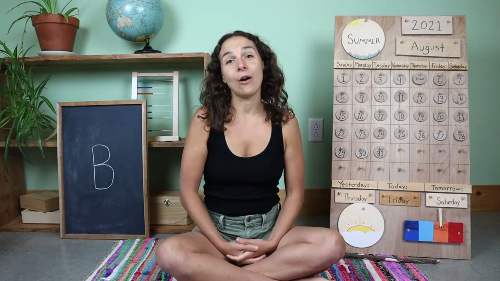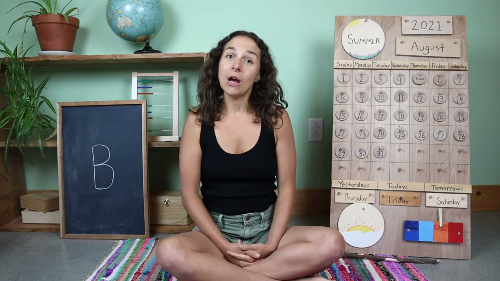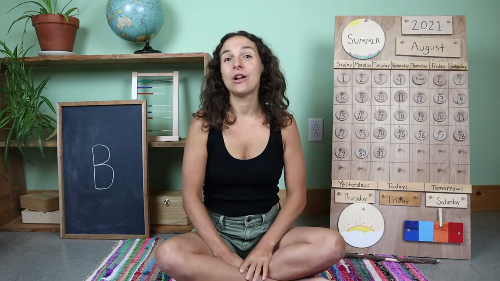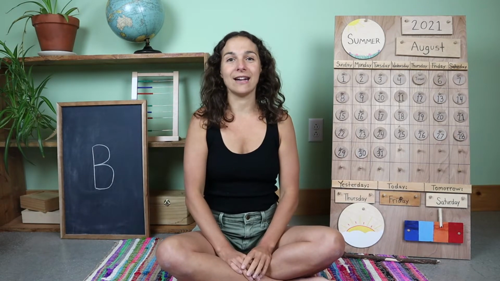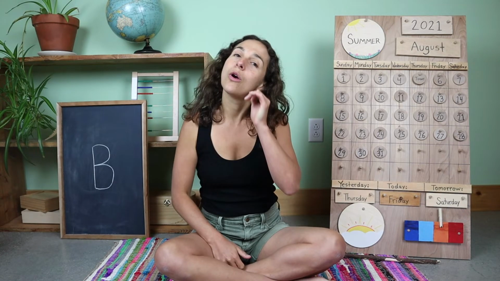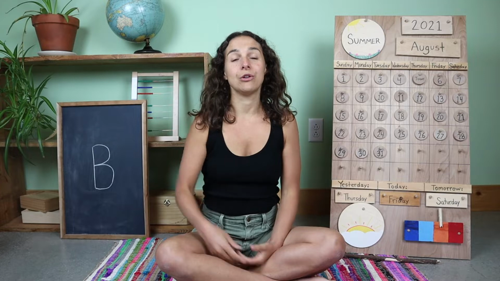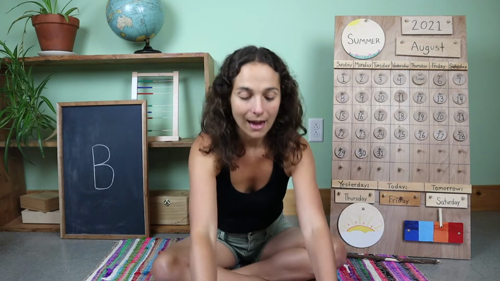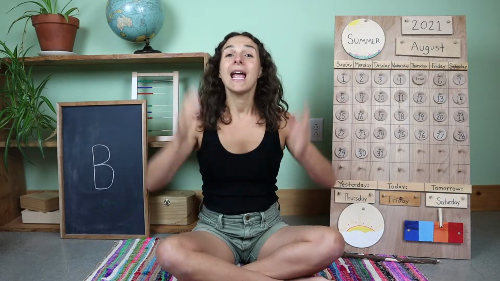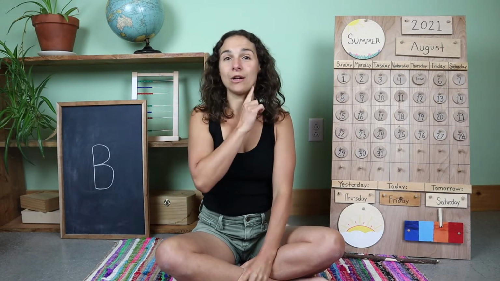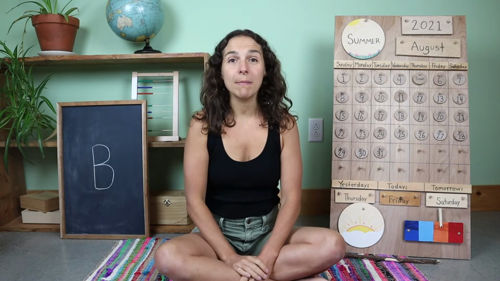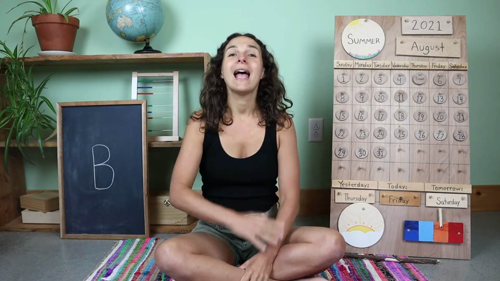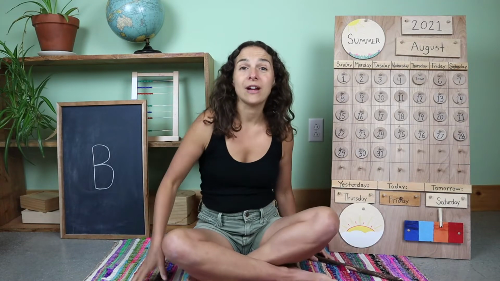Good morning, friends. I hope that you're having a great Friday so far. Before we get started on the calendar and weather chart, we have to do 3 things. The first thing that we need to do is turn on our listening ears, like this. The next thing that we have to do is put on our thinking hats. I'm going to take mine and put it on top of my head, and today my thinking hat has a zipper underneath it. So I'm going to zip it up. And the third and final thing that we need to do is warm up our hearts, like this. Boom, boom, boom, boom, boom, boom. And now we're ready to get started with the calendar and weather chart.